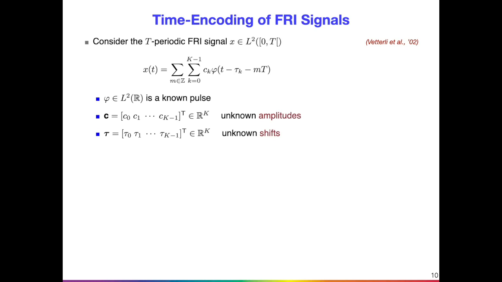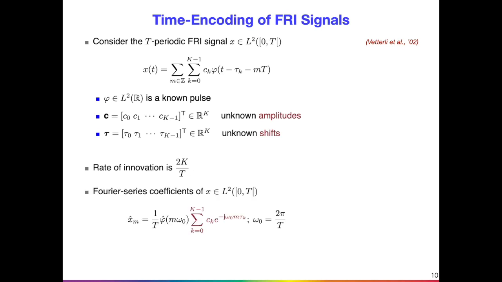We now consider differentiate and fire time encoding of finite rate of innovation signals. We consider the prototypical T-periodic FRI signal composed of a known pulse with K unknown amplitude parameters c_k and K unknown shift parameters tau_k. The rate of innovation of the signal x is 2K/T.